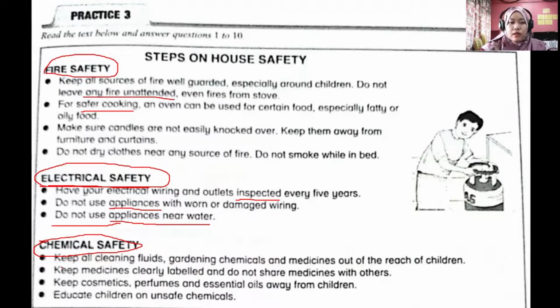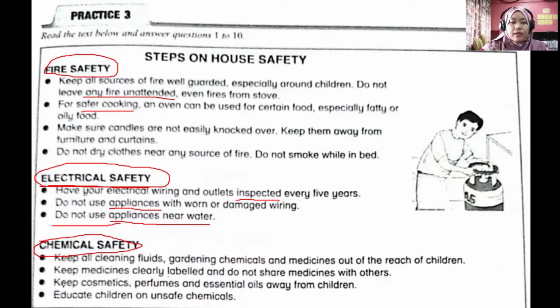Okay, and for bullet number 2 under chemical safety is to keep medicines clearly labeled. Okay, clearly labeled and do not share medicines with others. Okay, so maksudnya ubat-ubatan mestilah dilabelkan, okay, dan tidak dikongsi. Okay, because it can be dangerous if you accidentally take a wrong medicine. That's why you have to label the medicine properly.